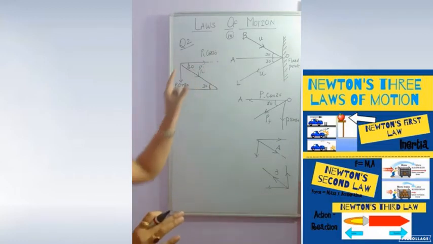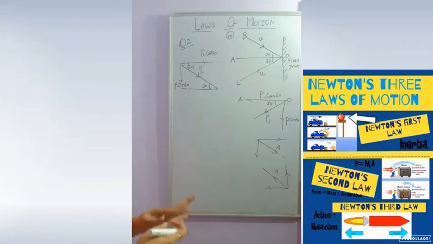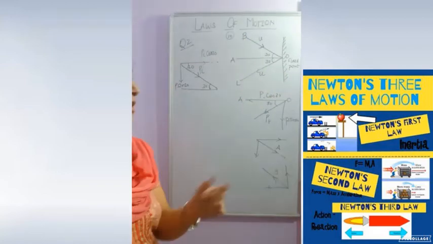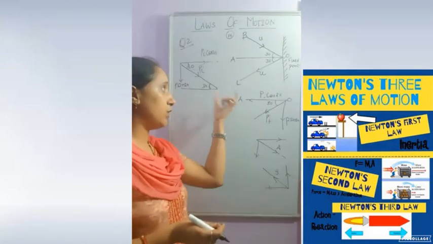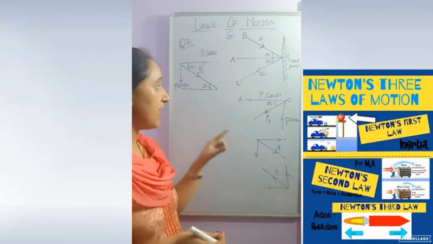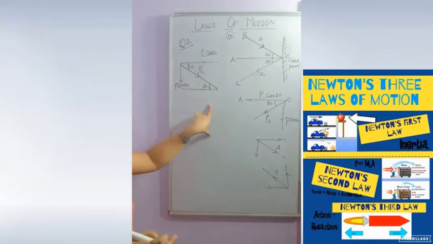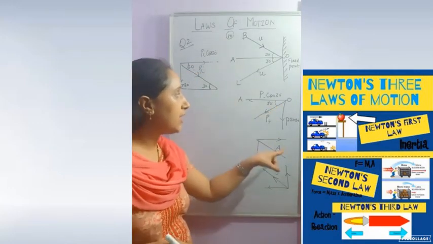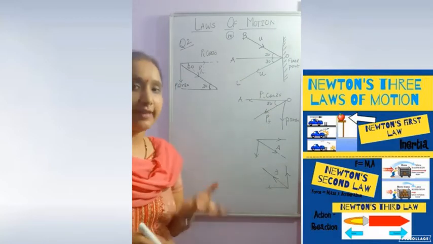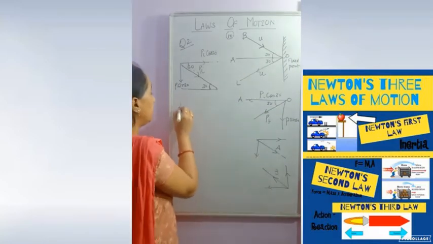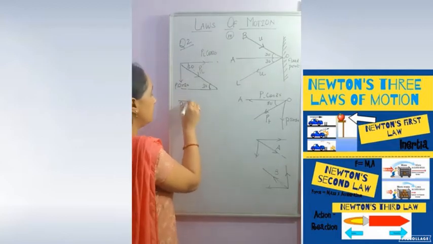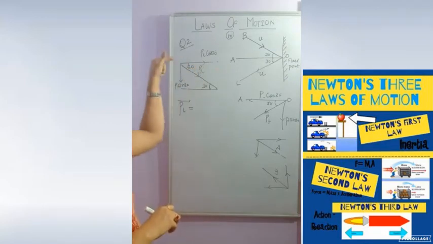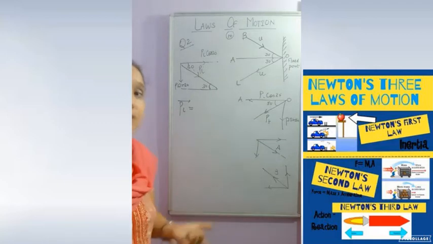So now in this question figure you are able to see clearly the direction of initial velocity, the direction of initial momentum, the direction of final velocity and the direction of final momentum. First of all, we have resolved the initial momentum in this way. After that, we have resolved the final momentum in this way. Now if we have resolved any vector, we will write the vector in the resolution form. If this is P initial, this is the component, these are the components, this is cos, this is sin. So how will we write this initial momentum in vector form?